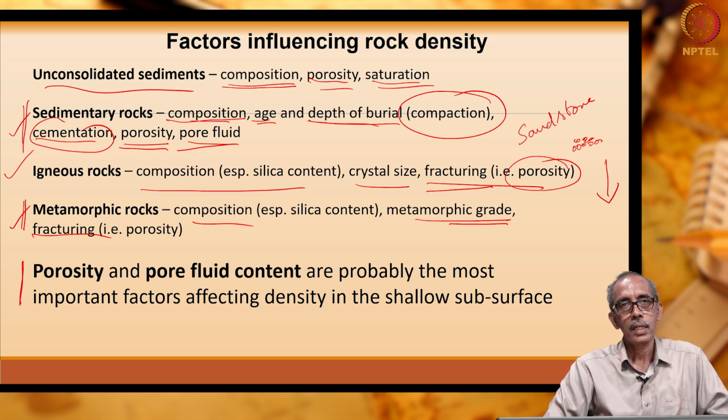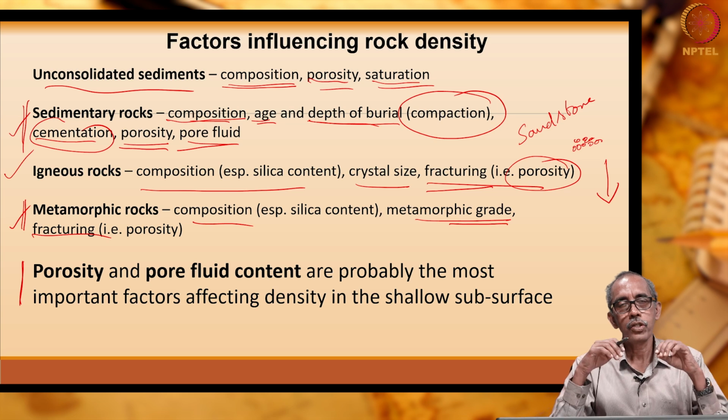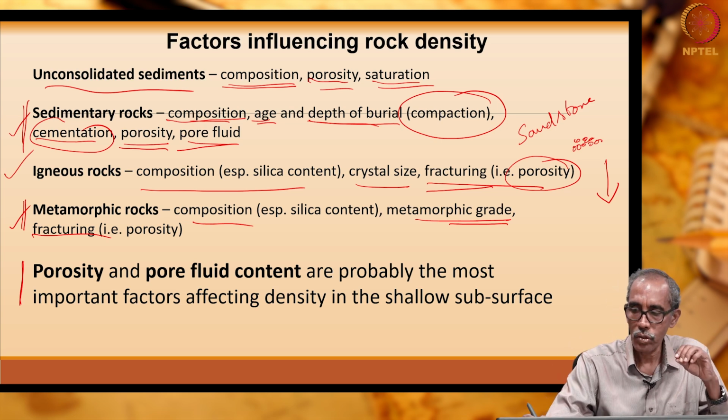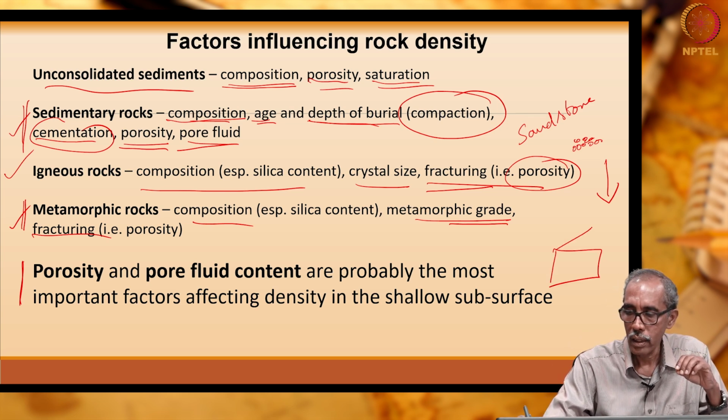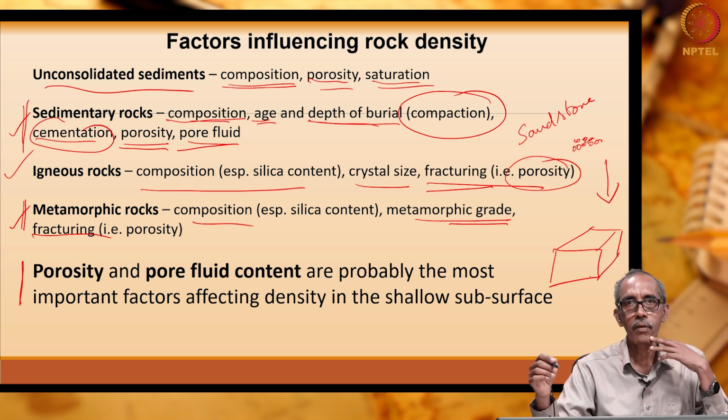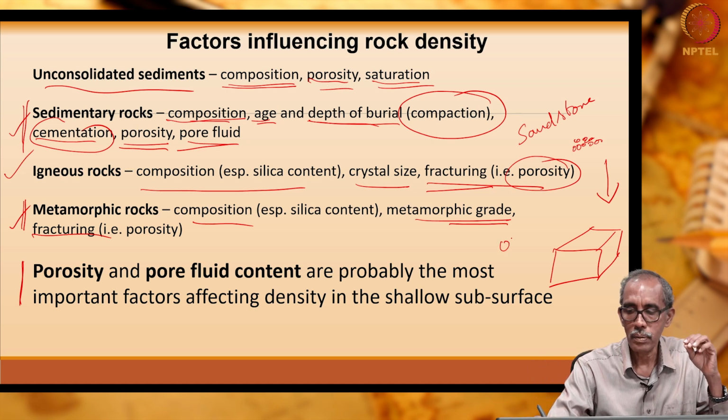And what is porosity? Porosity is the ratio of the volume of voids to the total volume. If you consider this box of 1 meter dimension, here what is the volume of voids? If the volume of voids is 0.2 meter cube, then porosity is 0.2 divided by 1 meter cube.